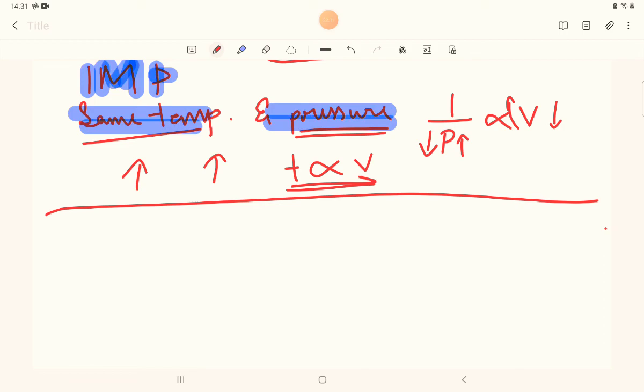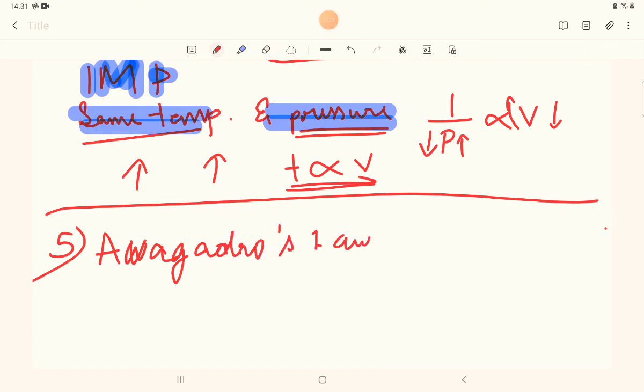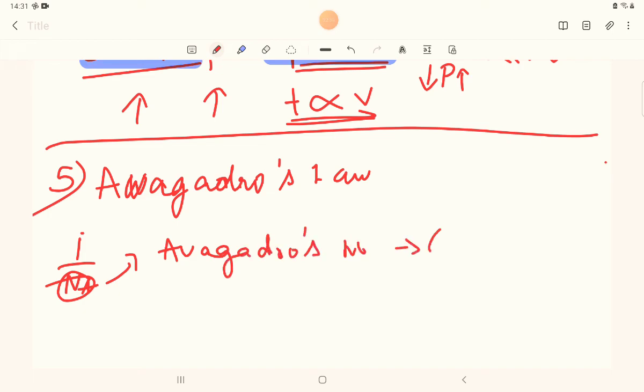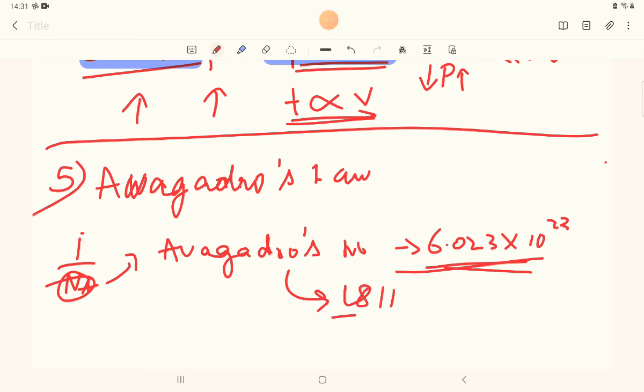Very, very important. If you miss out this line when you are writing this law, it's going to be very bad. Okay, next, the fifth and final law is Avogadro's law. Okay, who is Avogadro? You know the number. This NA is Avogadro's number, that is 6.023 into 10 to the power of 23. And this law was given in 1811.